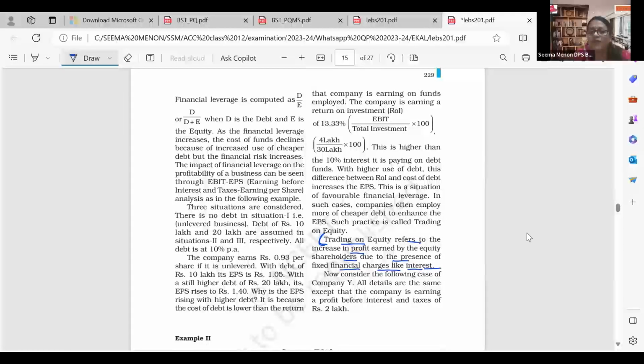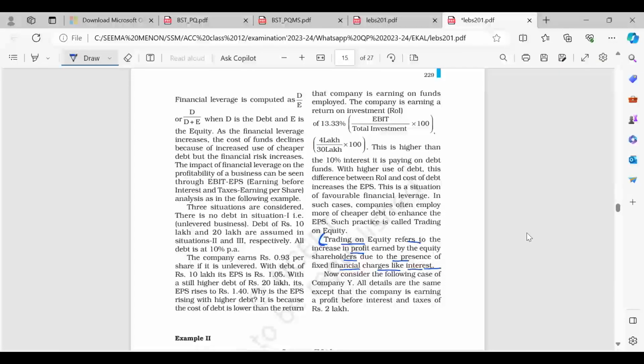Increase in profit earned means EPS. EPS will be increasing when there is the presence of fixed charges, and fixed charges means interest only. That means when debt is increased, trading on equity will always be better.